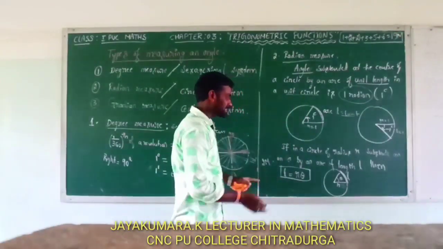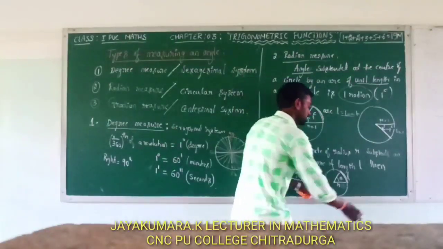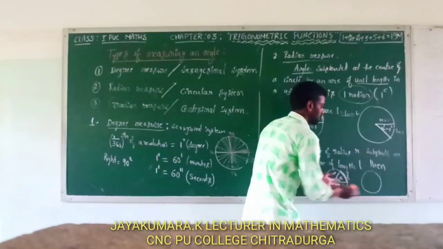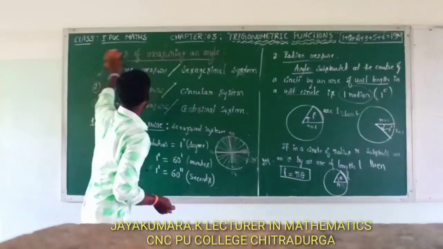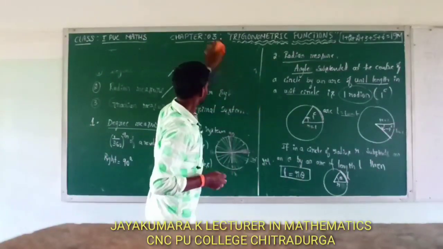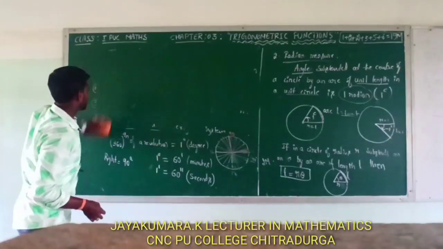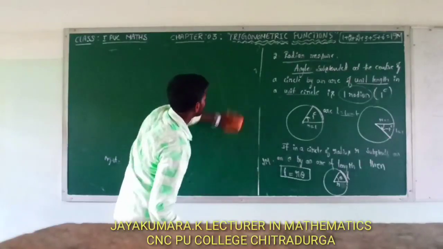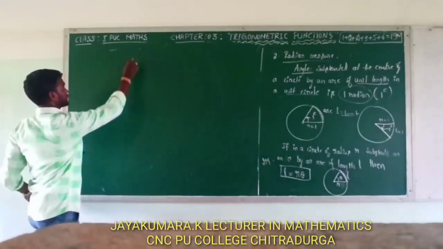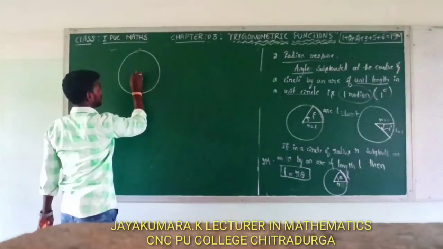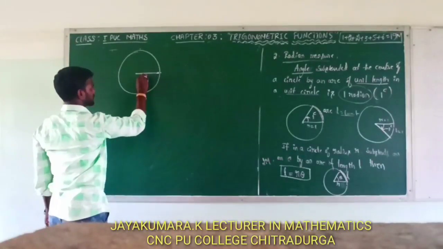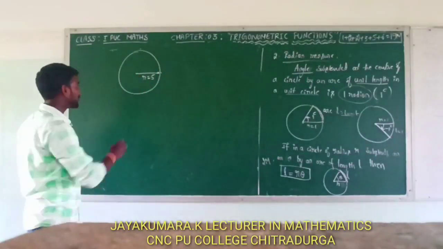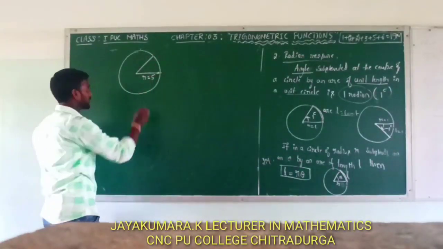Okay, for example here I will consider a circle. Observe here, this is a circle, right? Just look here. Yes, this is a circle. Okay, radius of this circle is equal to, for example, r is equal to 5, and subtends an angle theta.